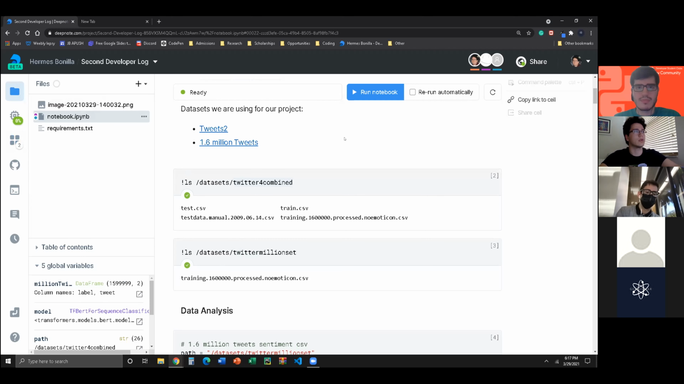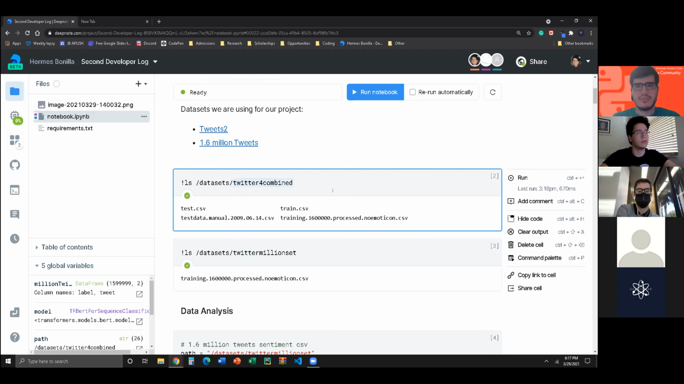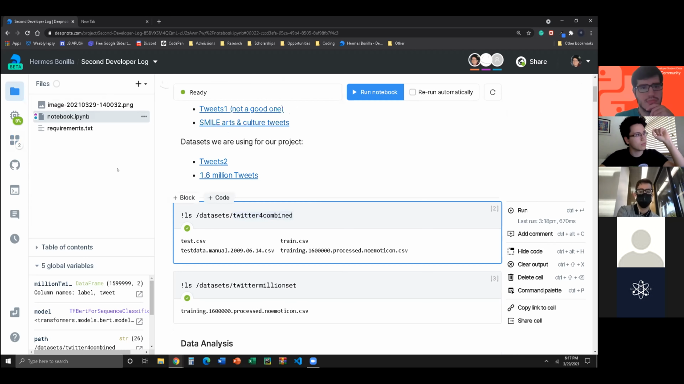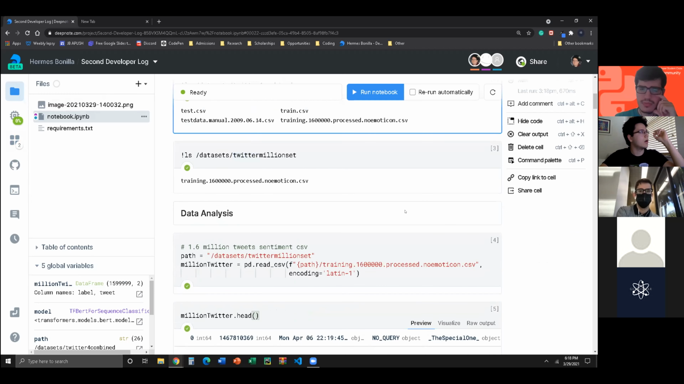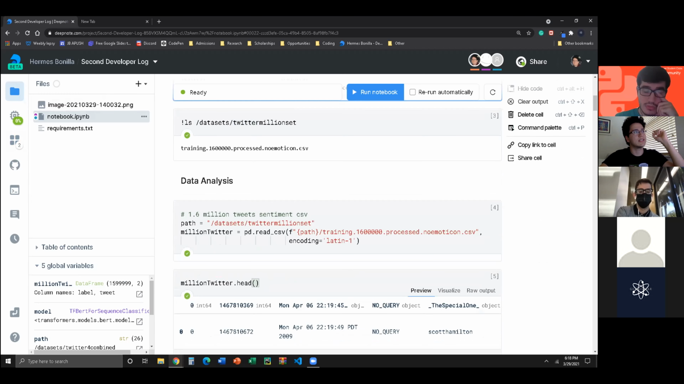So that's just, if you're wondering, this is a folder that holds what we named Twitter 4 combine, which is the cluster data set, this one. And then our 1.6 million tweets, which I call the Twitter million set. And that just holds our CSV, which you can think of like an Excel file.